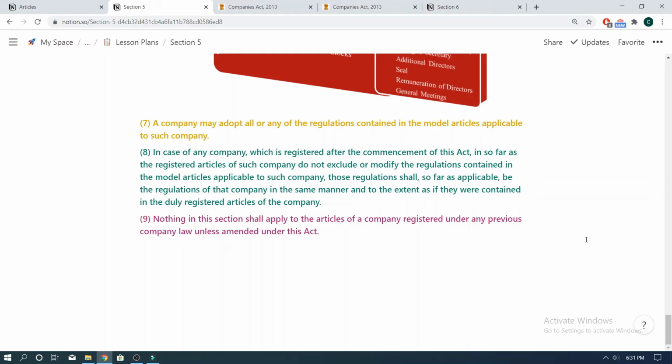However, such a company incorporated under any previous company law would be hit by this section only if there are any alterations in the articles of association of such a registered company in accordance with section 5 of the Companies Act 2013. In that case, such a company would be hit by the provisions of section 5 of the Companies Act 2013. This brings us to an end to section 5 of the Companies Act 2013, which deals with articles of association.